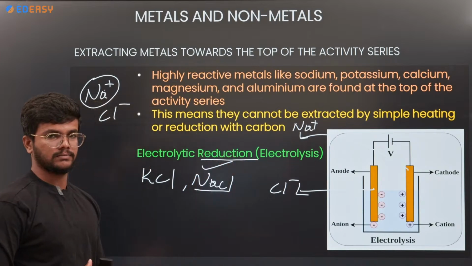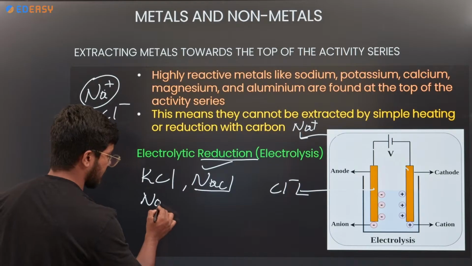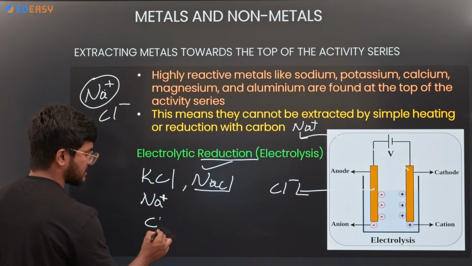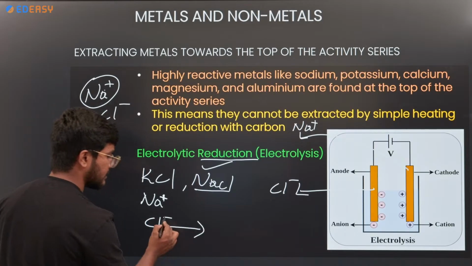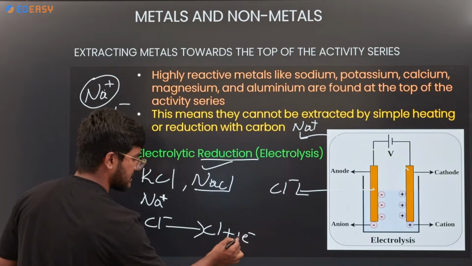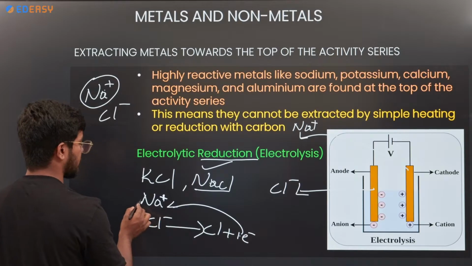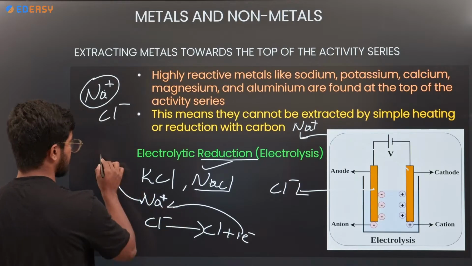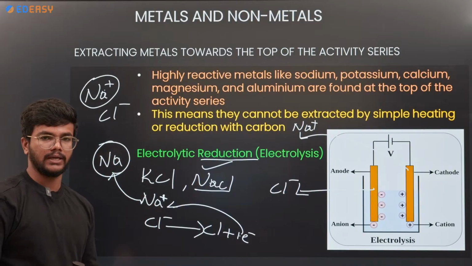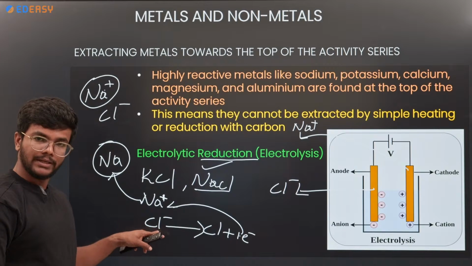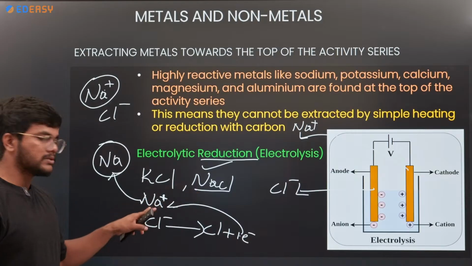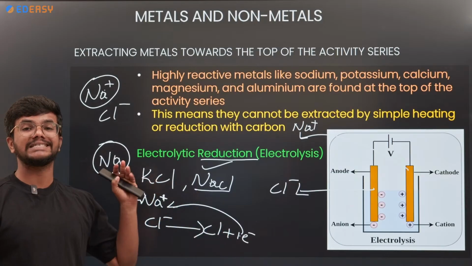Why is it called reduction? Here sodium is Na+ and chlorine is Cl-. From the chloride the electron is removed, giving chlorine. This electron is given to the sodium, so taking one electron it becomes Na. We want only Na, not Na+. So from the chlorine the electron is removed and added to the sodium. Addition of electrons is also called reduction.